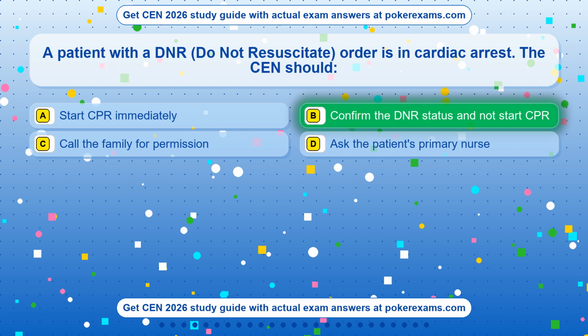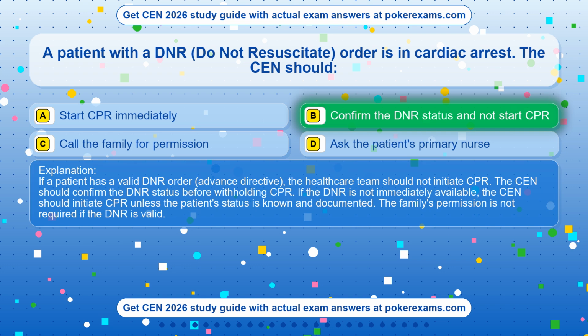Confirm the DNR status and not start CPR. If a patient has a valid DNR order, advance directive, the healthcare team should not initiate CPR. The CEN should confirm the DNR status before withholding CPR. If the DNR is not immediately available, the CEN should initiate CPR unless the patient's status is known and documented. The family's permission is not required if the DNR is valid.